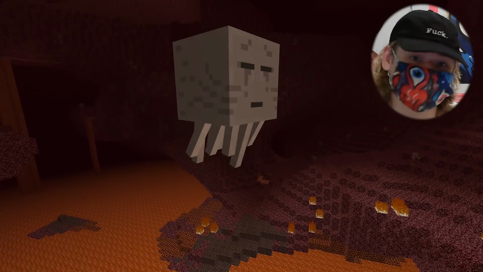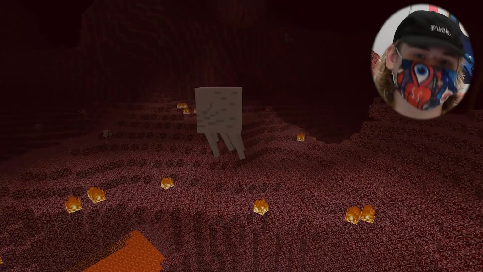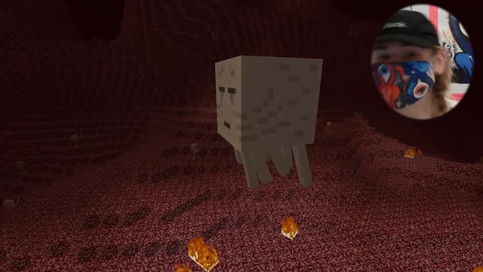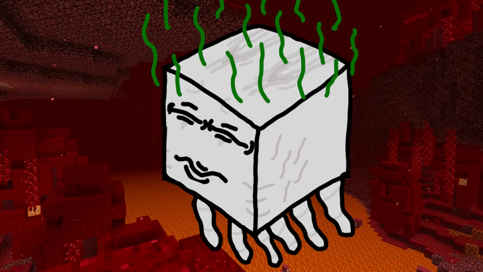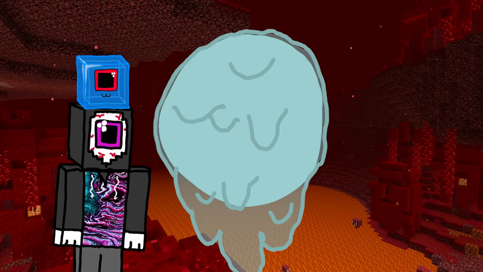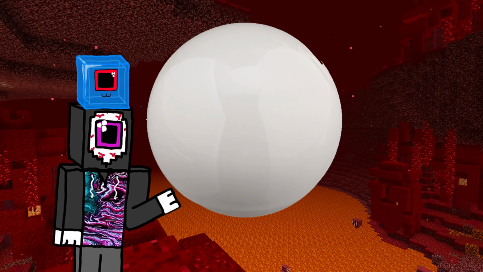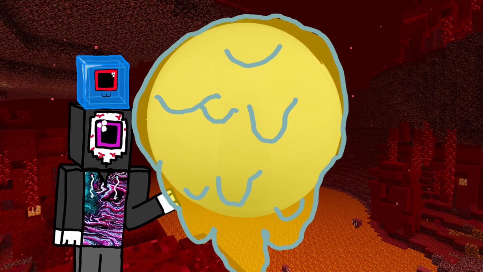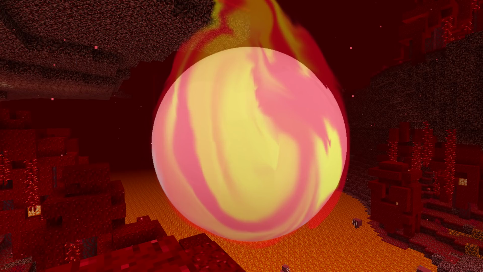The Ghast could change its elevation either by producing or capturing more of this gas to go higher, or expelling it to go lower. Again, this would probably make the Ghast smell terrible. In order to make the fireballs, the Ghast would most likely expel a gooey ball with a hard calcified outer shell, coated and filled with a flammable material. It would ignite it using some sort of chemical reaction.